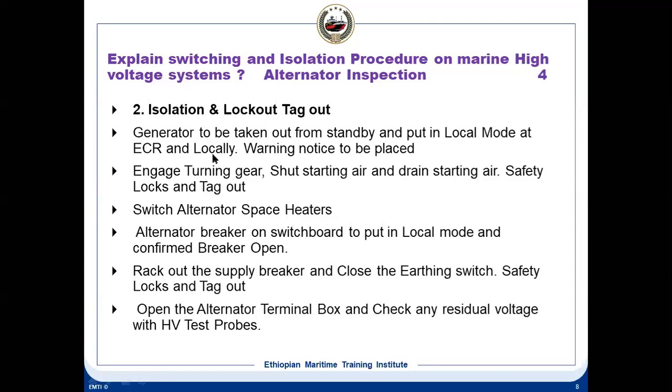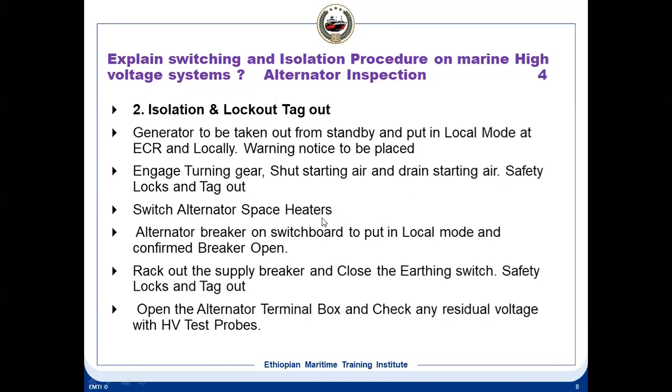So you have to go down to the generator platform and put the generator switch to the local mode. In the ECR, take it out from the standby mode and put it into the manual mode. Then a warning notice is to be placed in the ECR and on the generator also. So this is the first step. The second step is to engage the turning gear. Once you engage the turning gear, shut the starting gear valve, drain it, and apply safety locks and tag out. Shut off the starting gear valve and lock it with a padlock so that nobody can open the starting gear valve.